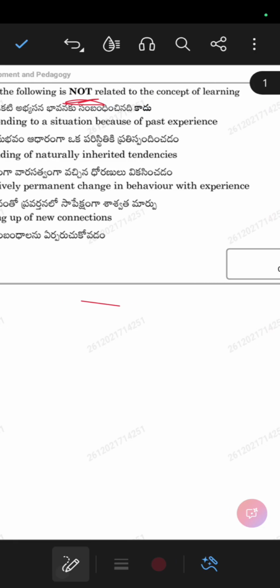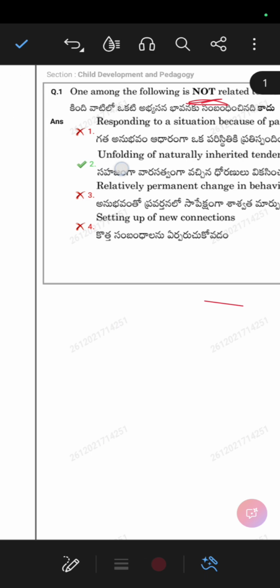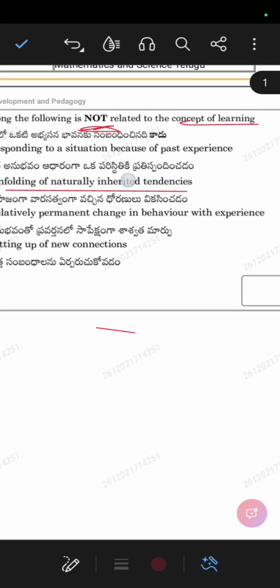The question is which is not related to the concept of learning. The answer is the unfolding of naturally inherited tendency. Natural inherited tendency is not related to the concept of learning.